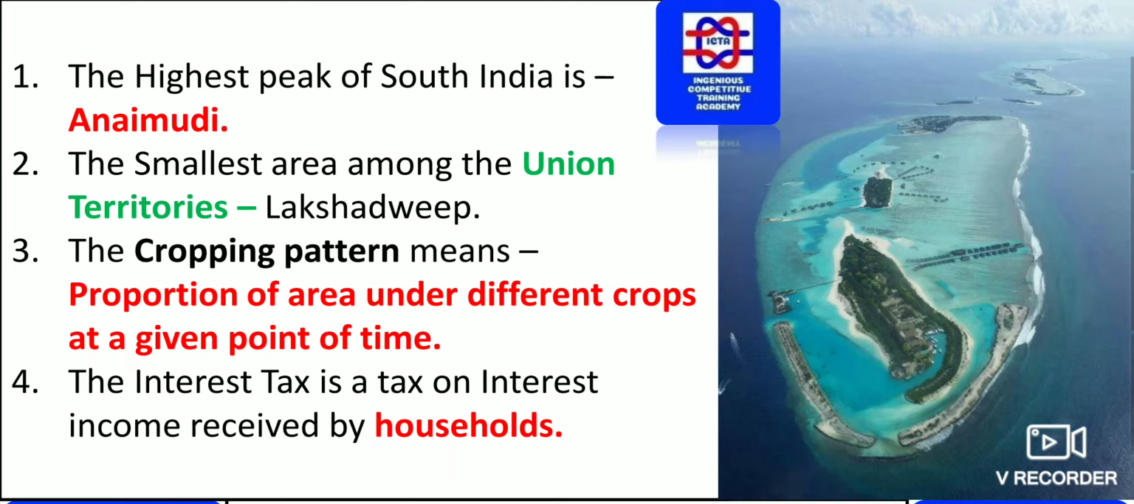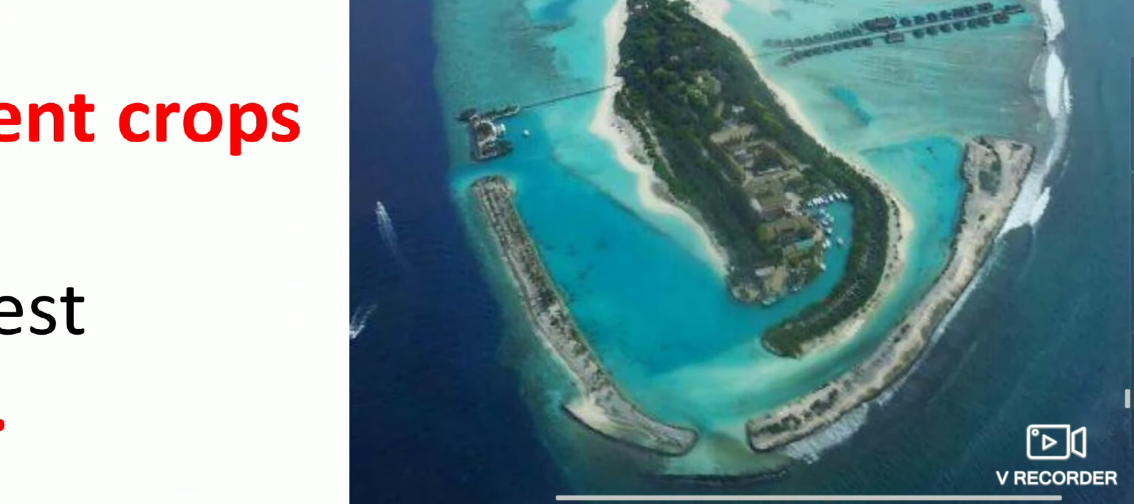The cropping pattern: you can see what exactly the cropping pattern means. The proportion of area under different crops at a given point of time is known as the cropping pattern. The interest tax is a tax on interest income received by the households. Please remember, the tax on the interest income received by households is known as interest tax.